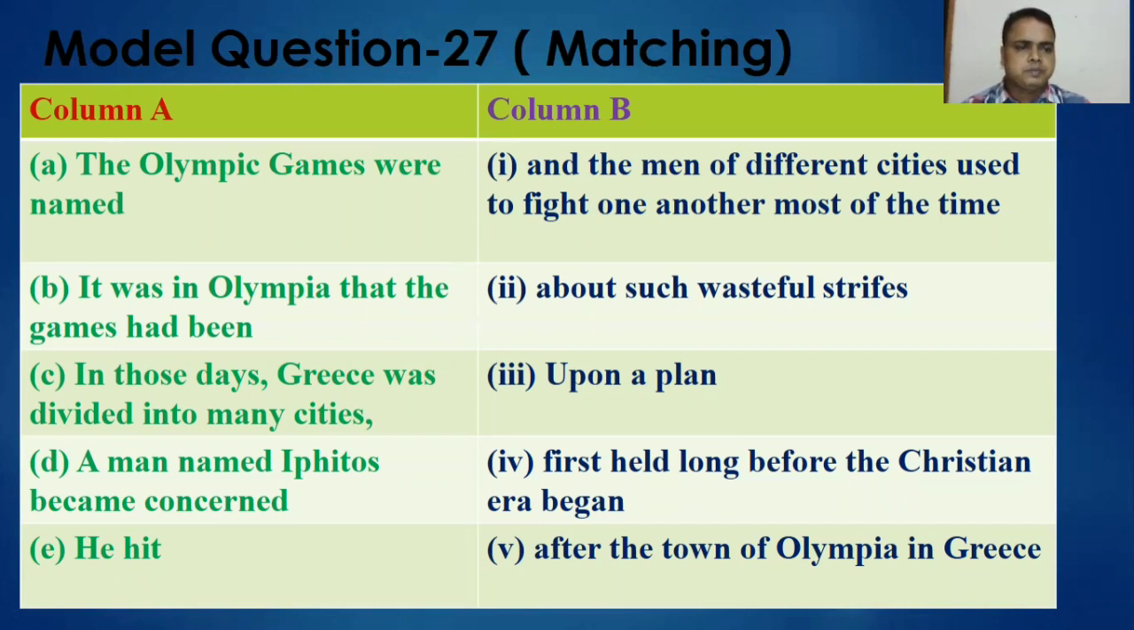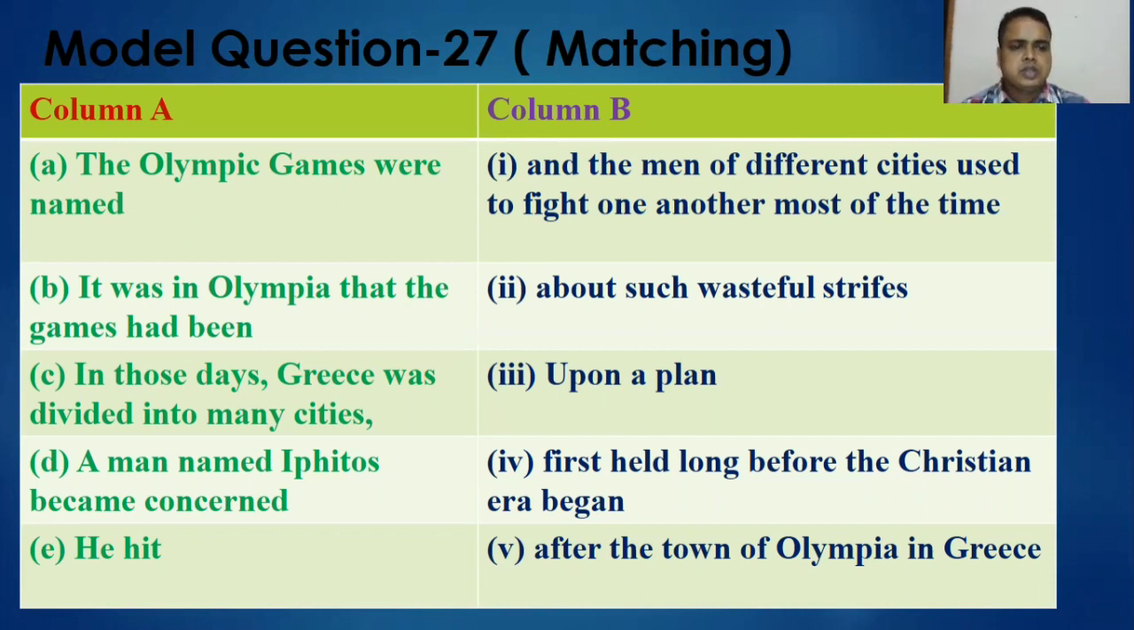Okay, first one, the Olympic Games. The Olympic Games were named after the town of Olympia in Greece. So, that means A will be matching with 5. Okay, then B, it was in Olympia that the games had been first held long before the Christian era began. So B will be matching with number 4.